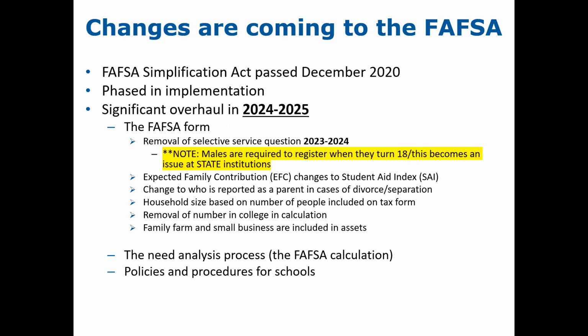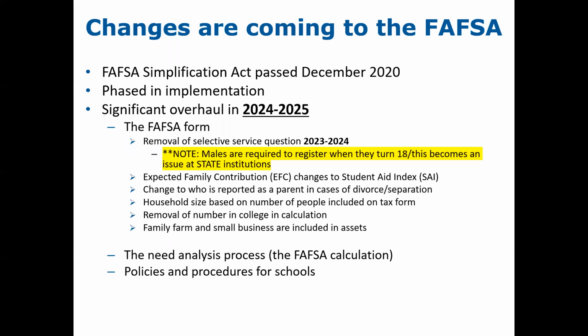There will also be a change to who is reported as the parent in the case of a divorce or a separation. The household size will no longer be directly reported by the student and parent, but rather based on the number of people that are included on the tax form for the tax year that is being reported on that FAFSA. They are removing the number in college from the calculation. And they are adding back in the requirement that families that own a family farm or a small business, they will need to include the value of the farm and the small business as an asset on the FAFSA form.